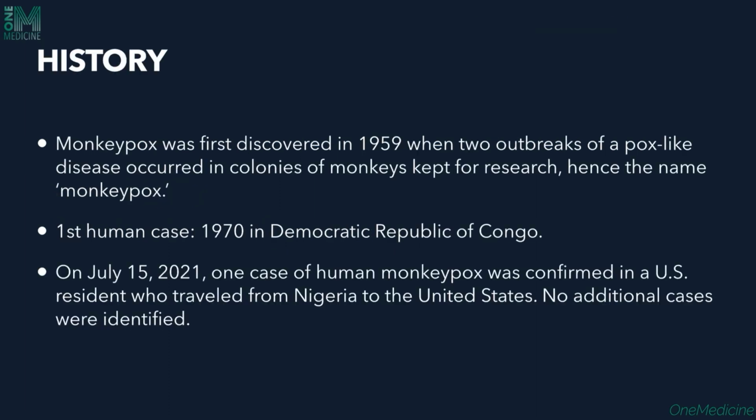Monkeypox was first described in 1959, when two outbreaks happened in a research laboratory. The monkeys were actually infected here, hence the name. It's called monkeypox because it's primarily a disease seen in monkeys. The first human case, however, was identified in 1970 in the Democratic Republic of Congo, and we've seen several cases after that. In 2003 we saw cases, in 2005 we saw cases, and in 2021 we've also seen cases arising.